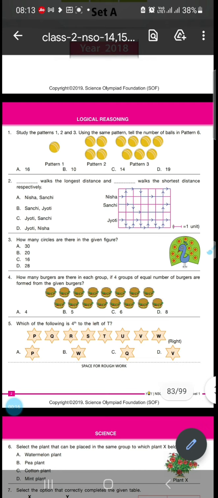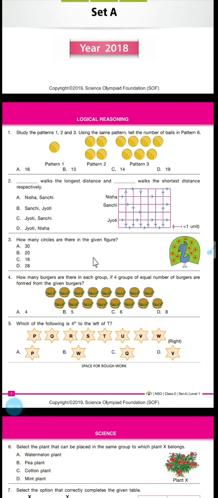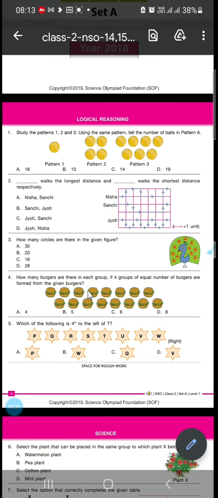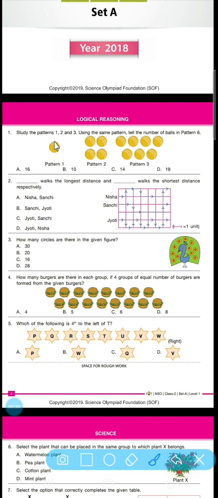Okay, so the first question is, study the pattern 1, 2, 3 and tell us the number of balls in pattern 6. So let's see, as it is shown here, we have 1, then we have 4. So let's write it first: 1, 4, and then 4 and 3, 7. If we notice, there is a rise of +3 all the time.